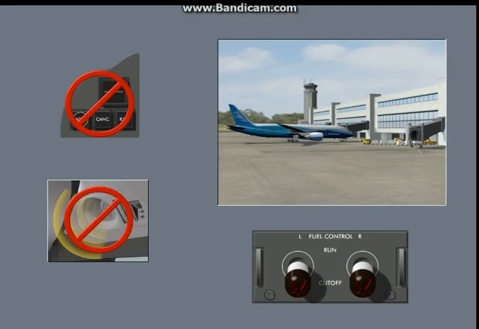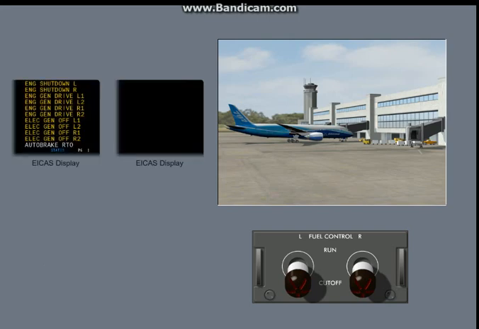The master caution lights and sound alerts are inhibited when the airplane is on the ground and the fuel control switches are in the cutoff position. Some related alert messages are changed to a single message to decrease the number of messages shown. This inhibit is applicable only when the engines are shut down.